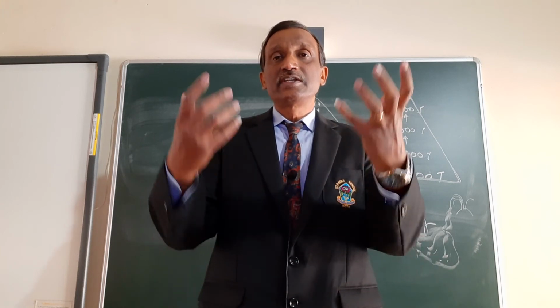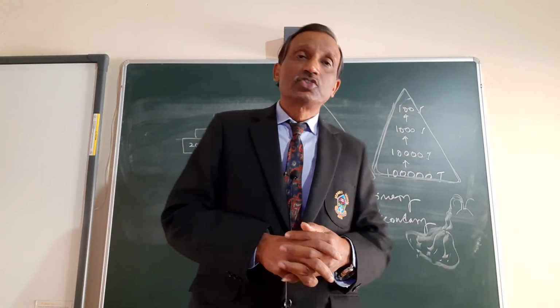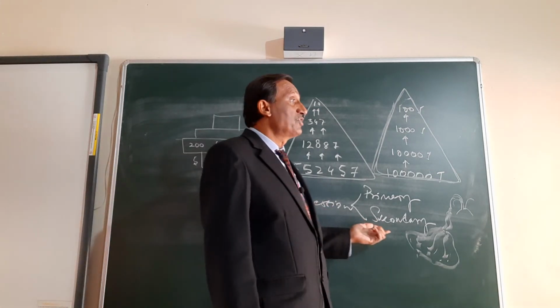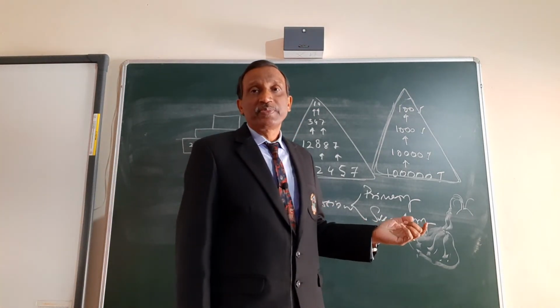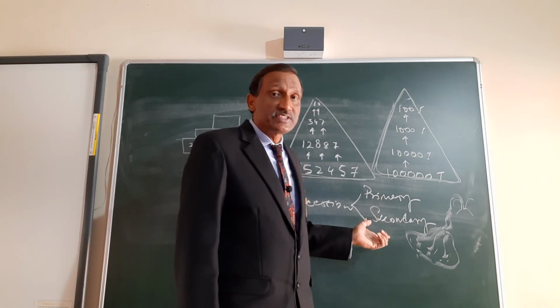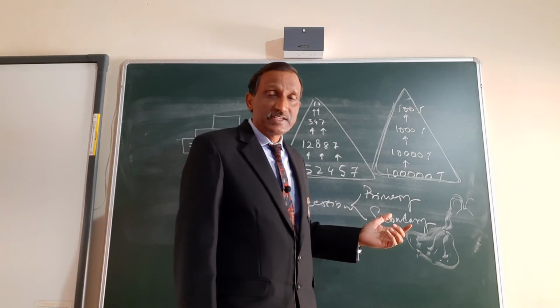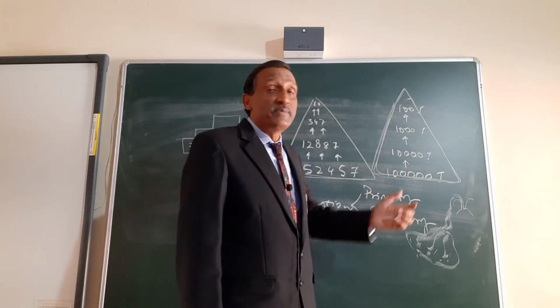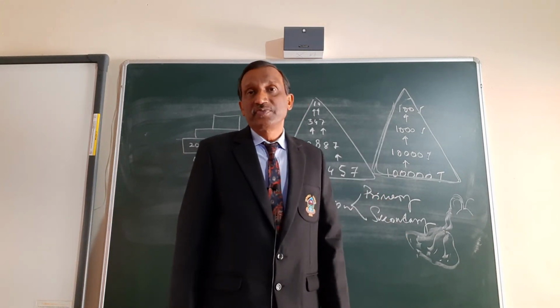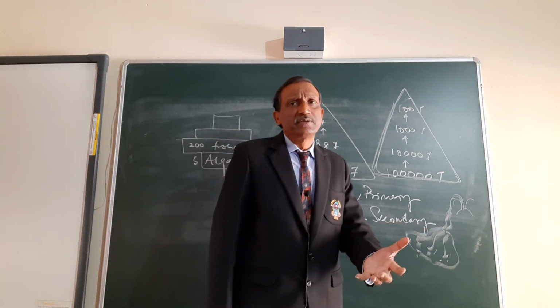So no sooner they get the suitable condition, they will sprout and they will give the next plant. So the secondary succession will be much more rapid, reaching up to that level even after 5 years or 10 years of the destruction. The primary succession will take millions of years. Okay? So secondary succession is very rapid.